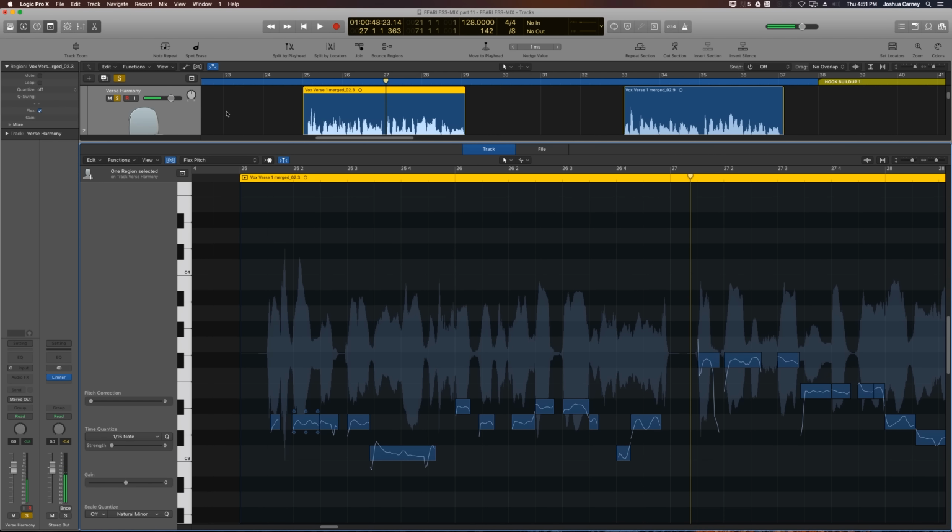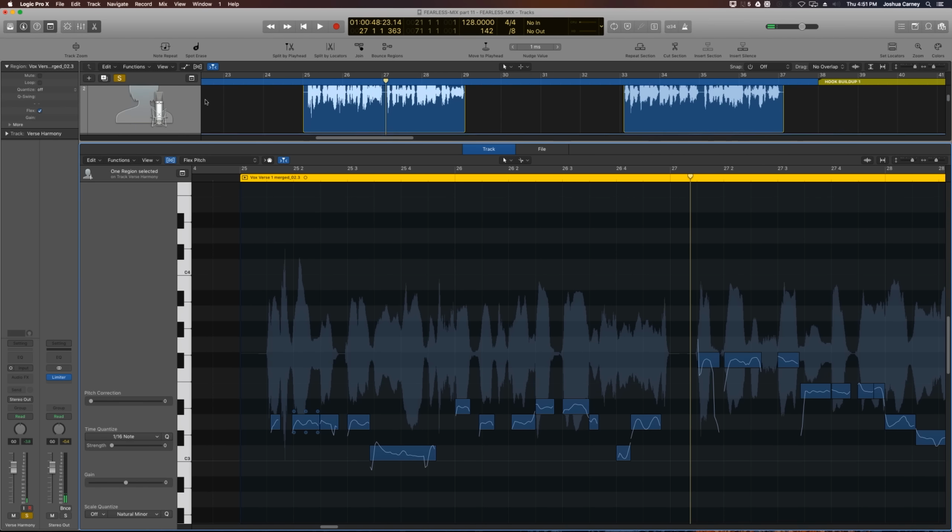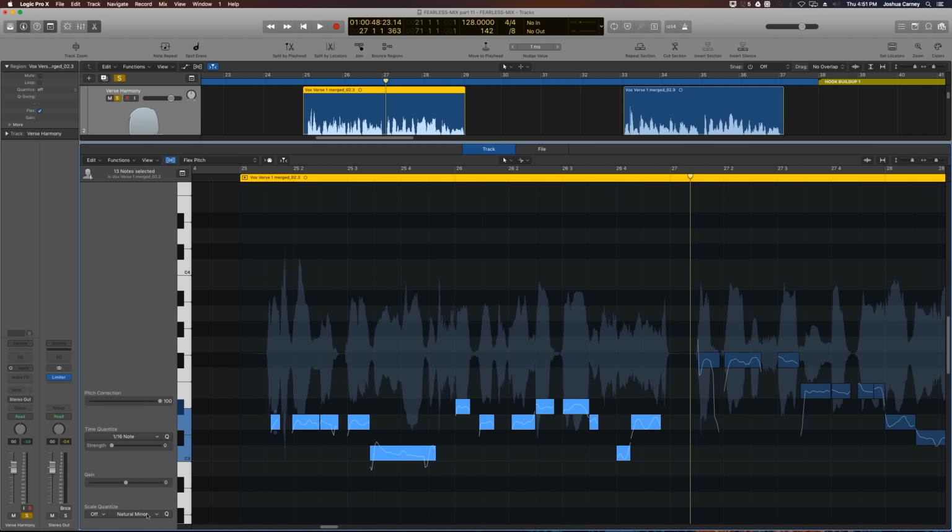So now you can hear we have one lower voice and one higher voice, but the harmony still doesn't sound quite right because it's in parallel. What we need to do is make this harmony fit within the key of B minor. You can try using the scale quantize to snap these notes to the correct key, but you'll find that sometimes it doesn't work out correctly.